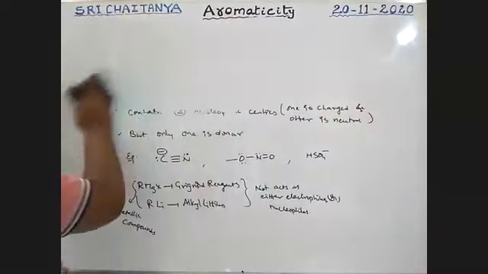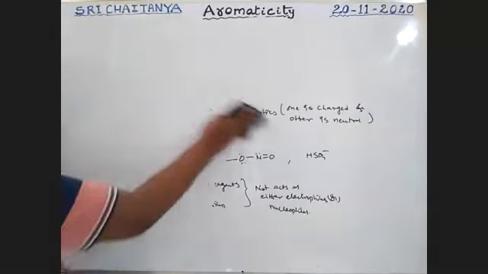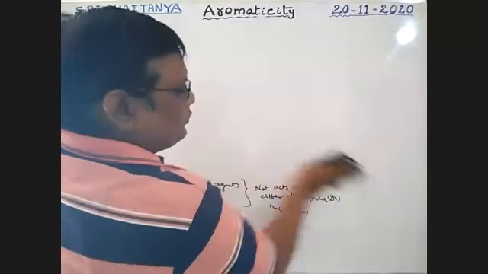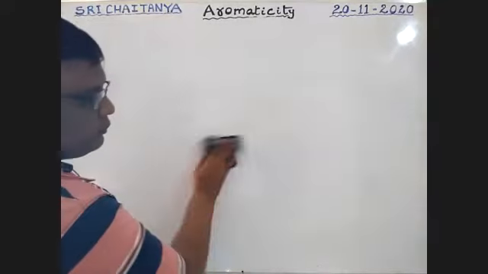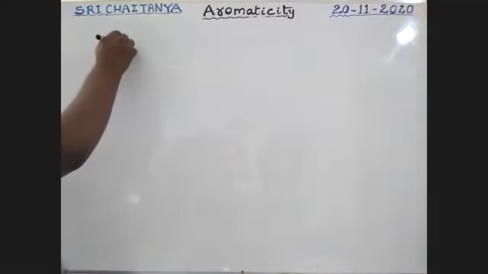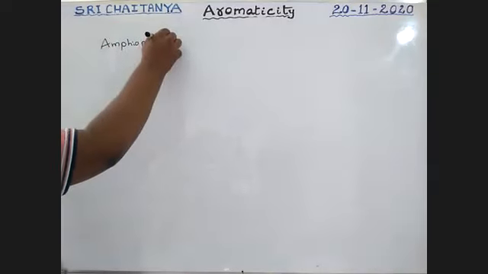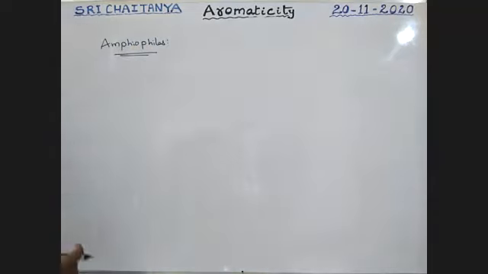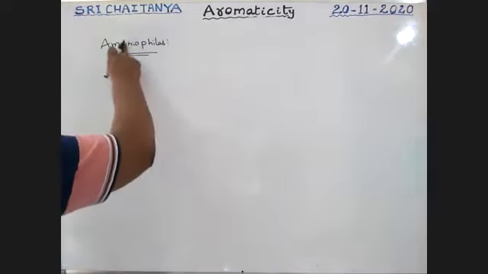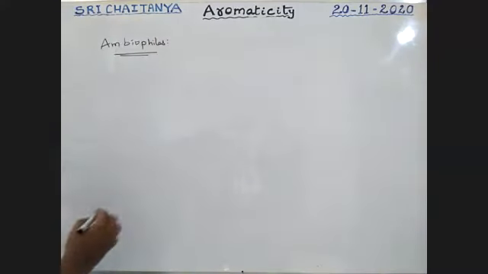That is ambiphiles. It is a special category. Sorry, just a minute, ambiphiles.